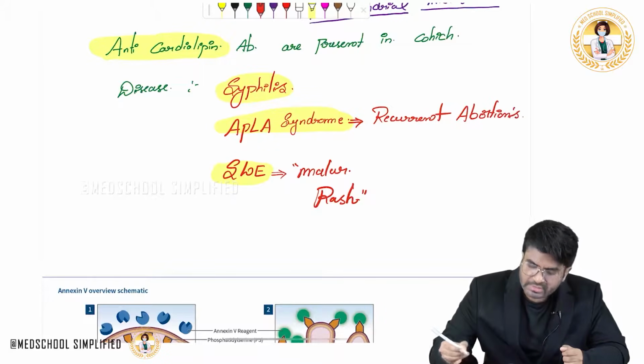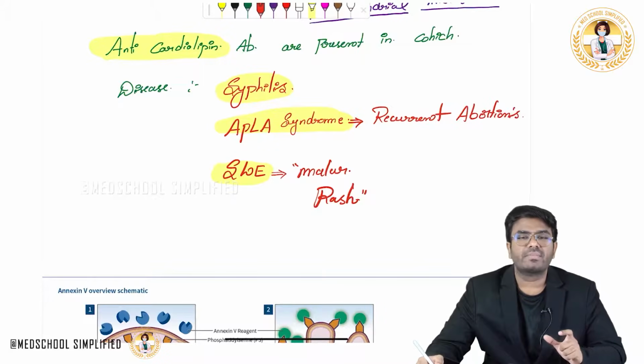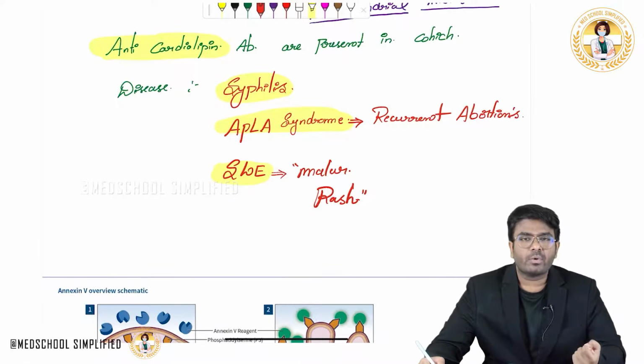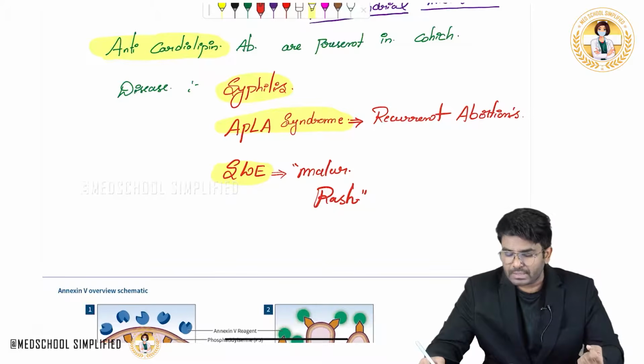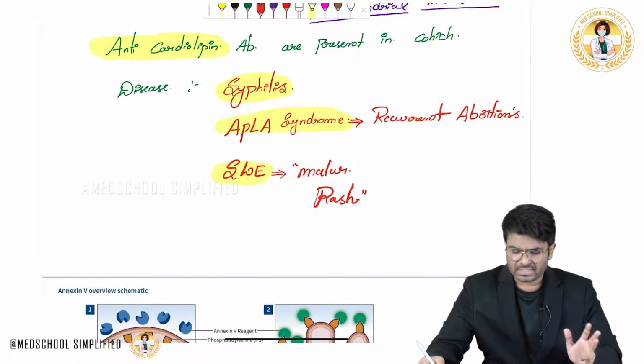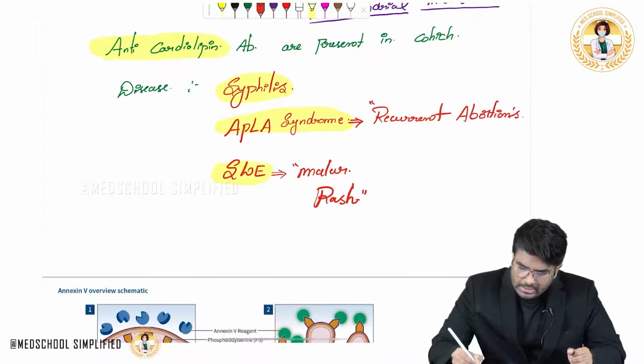Okay, then she is going to suffer with recurrent abortions, because of the placental insufficiency. If a patient is suffering with APLA syndrome, clots are going to form within the placenta, which will cause impairment in the oxygenation for the baby, and that will lead to the abortions. That's a totally different thing. I'm not going into that detail.